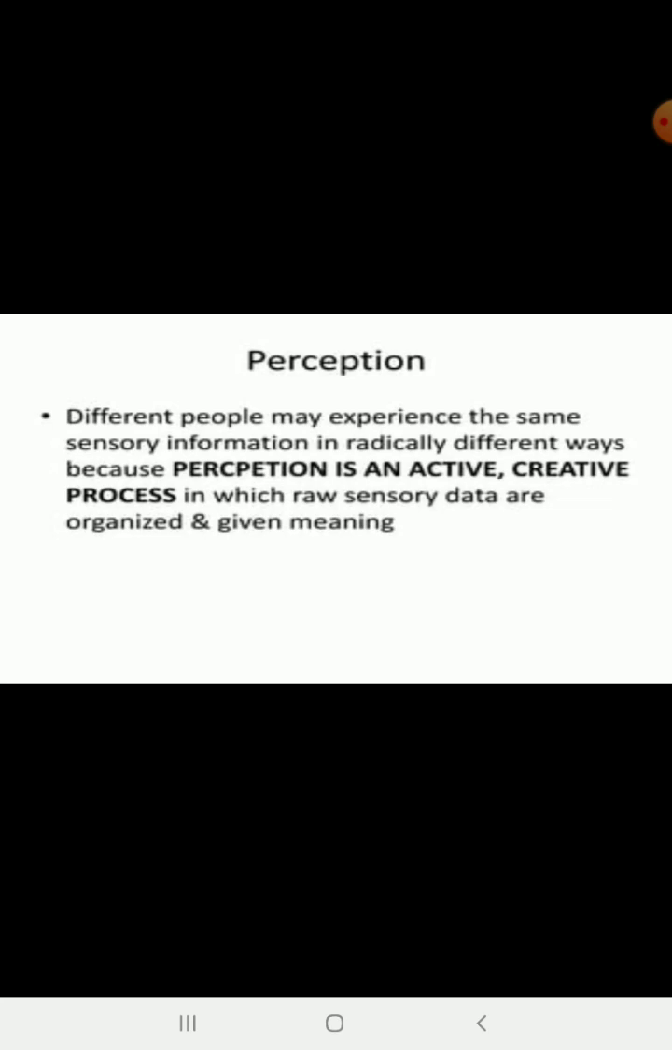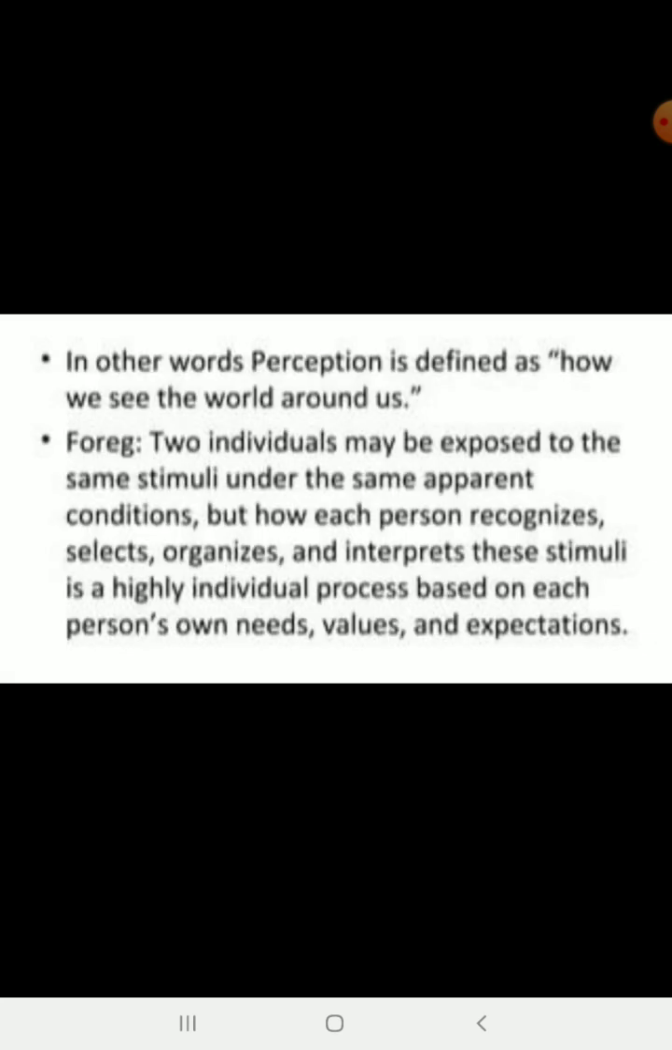What is the meaning of perception? It means different people may experience the same sensory information in radically different ways, because perception is an active, creative process in which raw sensory data are organized and given meaning. In other words, perception is defined as how we see the world around us.